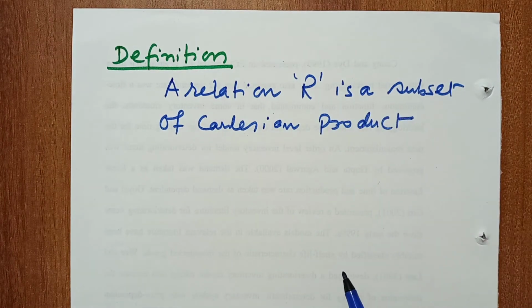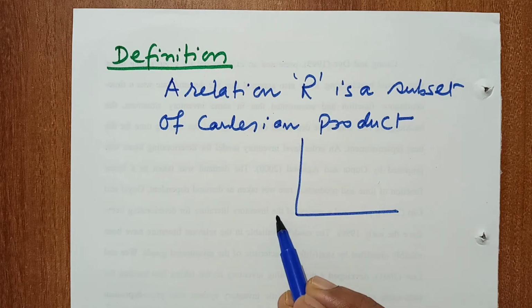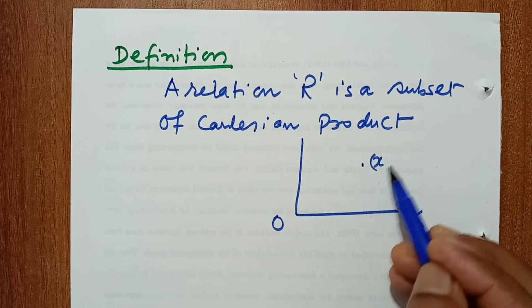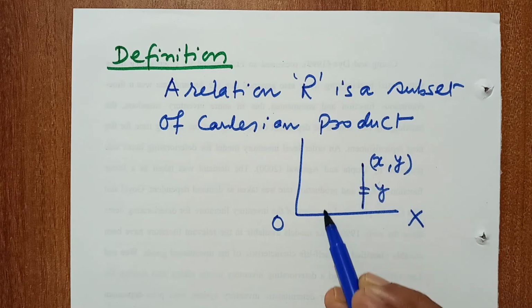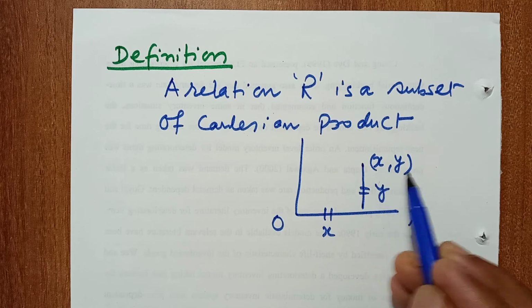As you know, in two-dimensional space, if we take any point x and y, this is y and this is x. This is called an ordered pair.